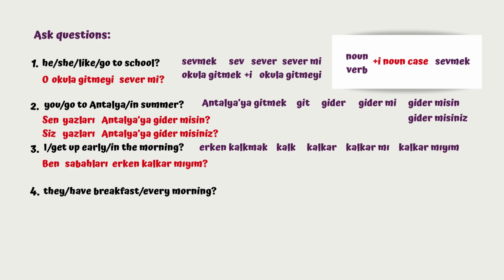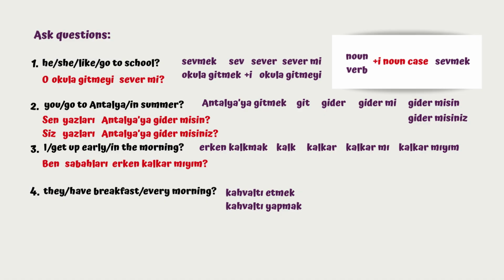Okay, number 4, we have they have breakfast every morning. So what we're going to say, do they have breakfast every morning? So they is onlar. Every morning is her sabah. Now let's take a look at have breakfast. How do we say that in Turkish? Kahvaltı etmek or kahvaltı yapmak.